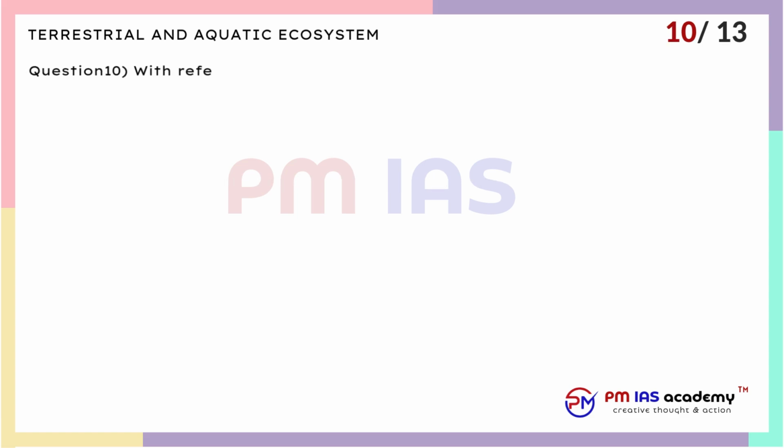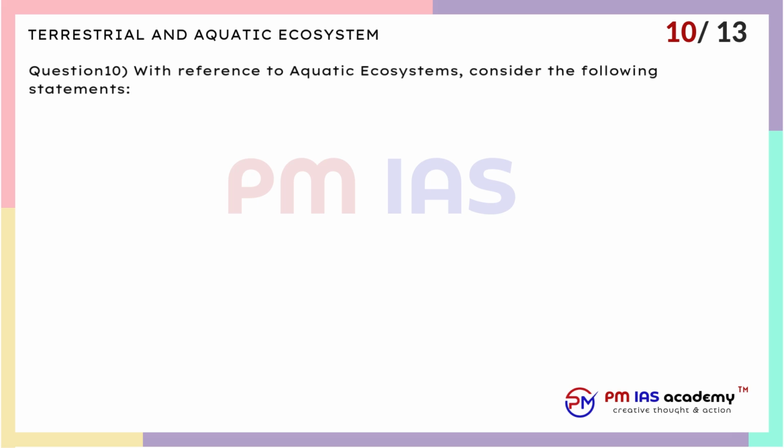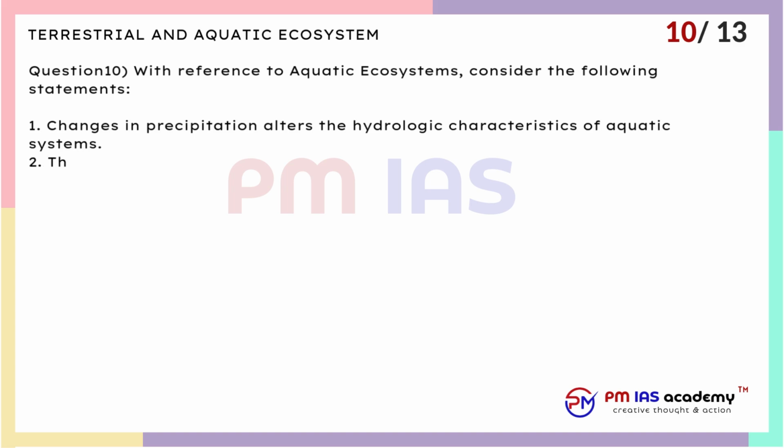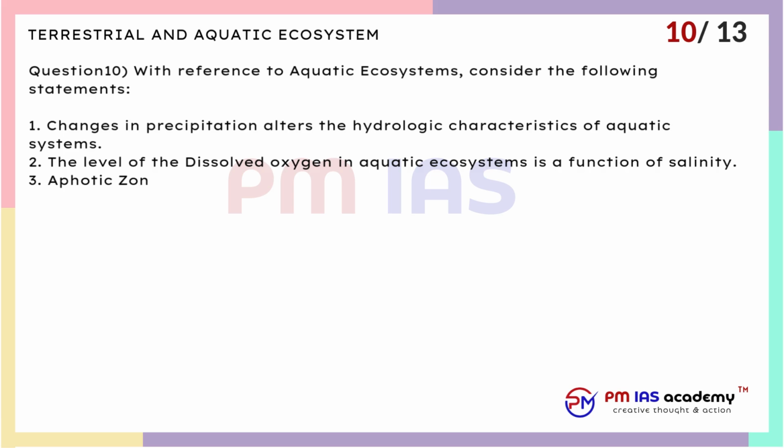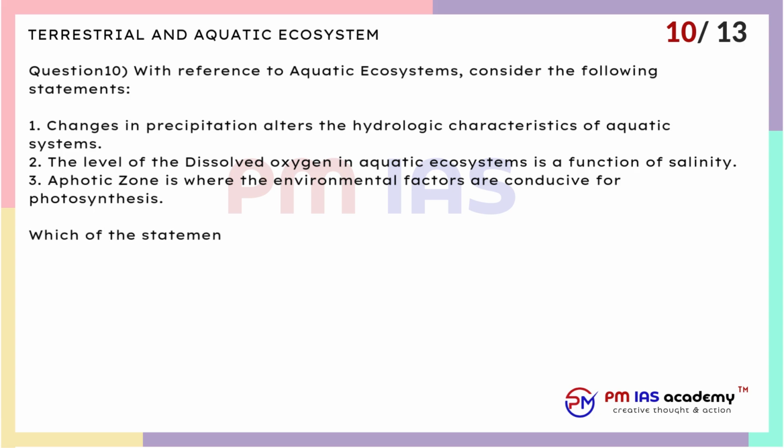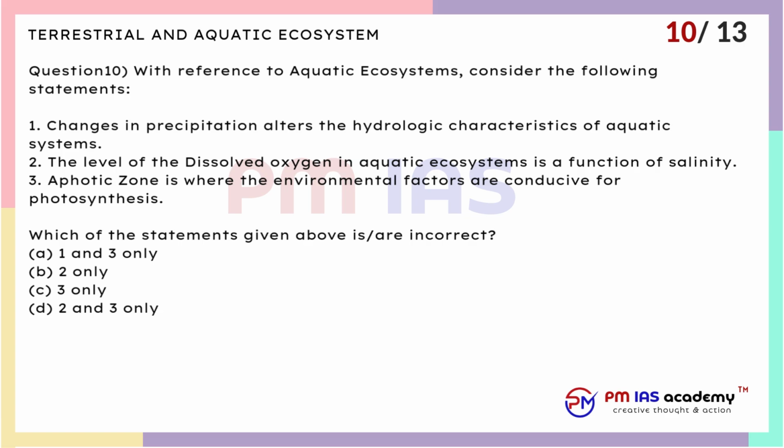Question 10. With reference to aquatic ecosystems, consider the following statements. 1. Changes in precipitation alters the hydrologic characteristics of aquatic systems. 2. The level of the dissolved oxygen in aquatic ecosystems is a function of salinity. 3. Aphotic zone is where the environmental factors are conducive for photosynthesis. Which of the statements given above are incorrect? A. 1 and 3 only. B. 2 only. C. 3 only. D. 2 and 3 only.